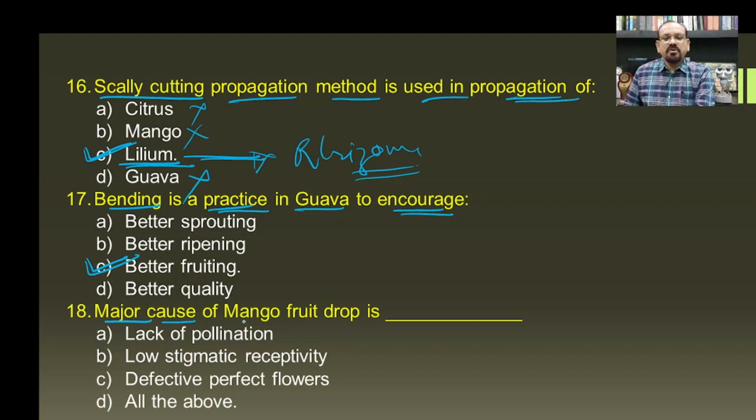Then the major cause of mango fruit drop is, you know, there is a lot of flowering in the mango, but very few fruits are developing on the plant. And what are the reasons? The lack of pollination, this is correct. Then low stigmatic receptivity, this is also correct. And the defective perfect flowers, this is also correct. And hence all the above is the answer for this question.